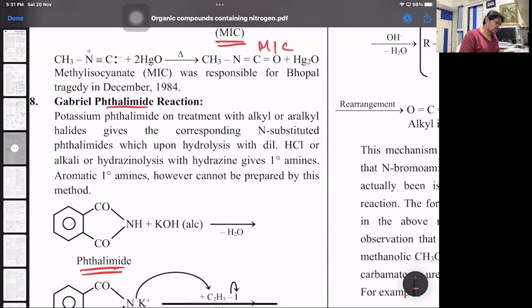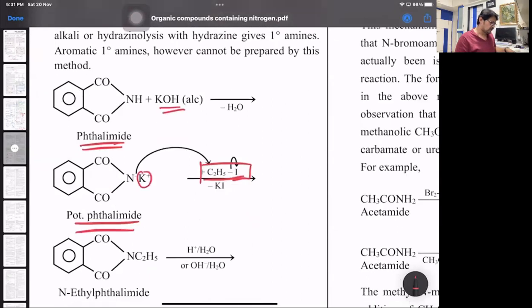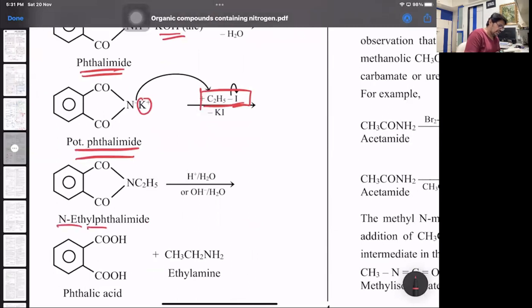This phthalimide reacts with an alkali to form its salt, potassium phthalimide, which reacts with an alkyl halide where the K and the I are out and the alkyl group is introduced to give you N-alkyl phthalimide, which on acid or alkaline hydrolysis gives you the respective primary amine.